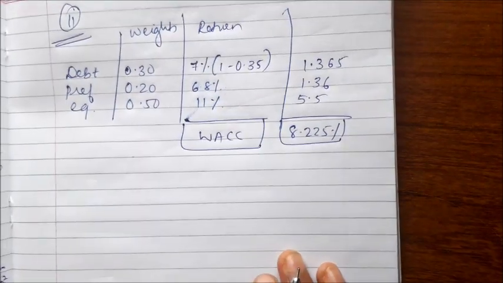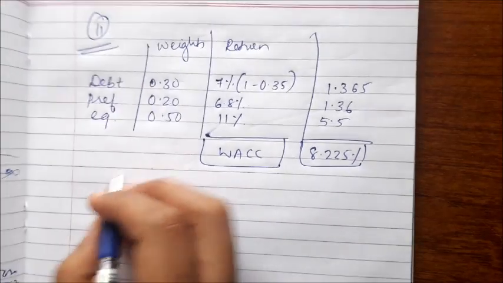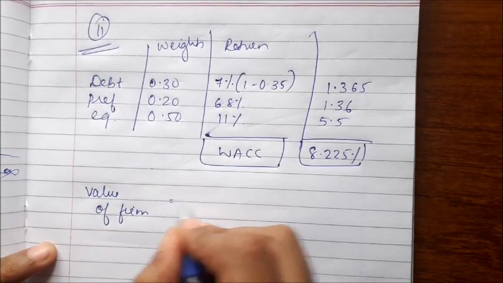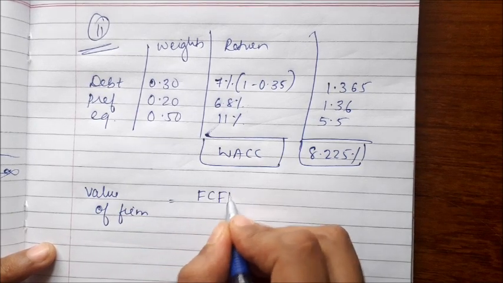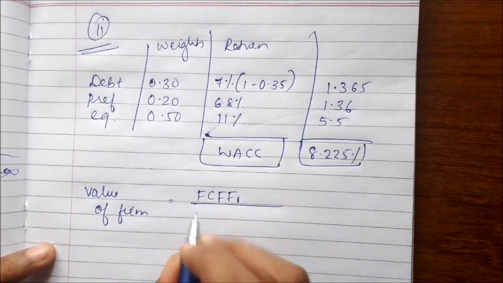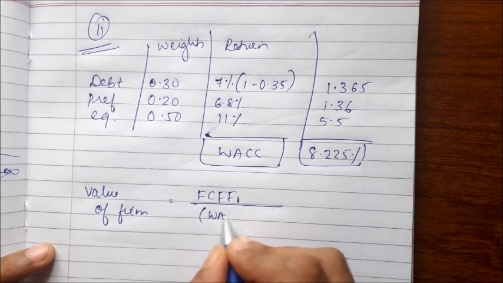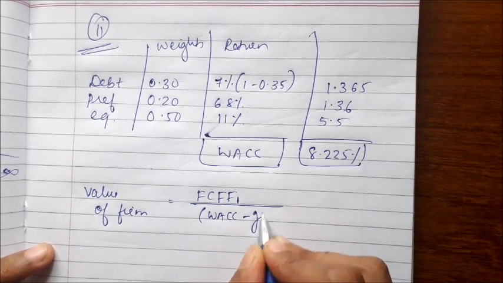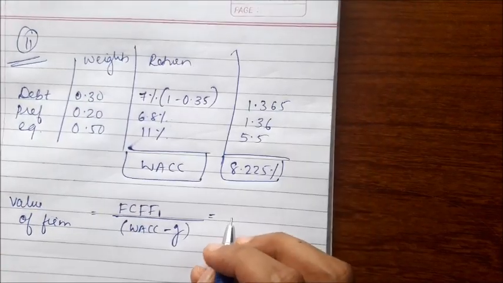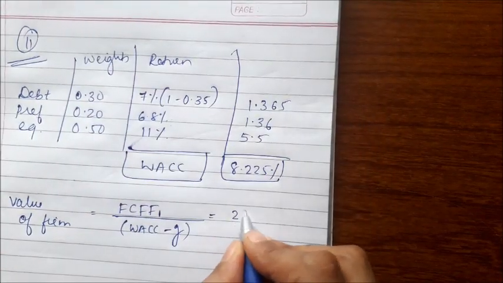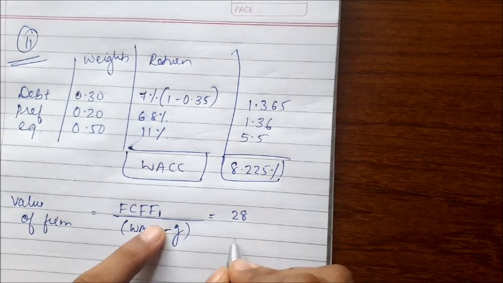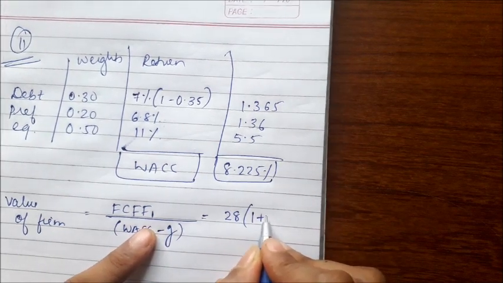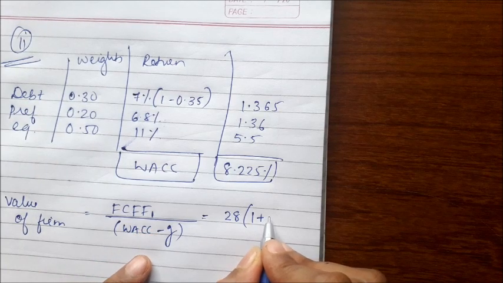So what else have they given? We have to find the firm value. The value of the firm formula is free cash flow to the firm at year 1, divided by WACC minus growth rate. They have given us 28 million, which is for the 0 period. Now we multiply with 1 plus the growth rate, which is 4%, I think.